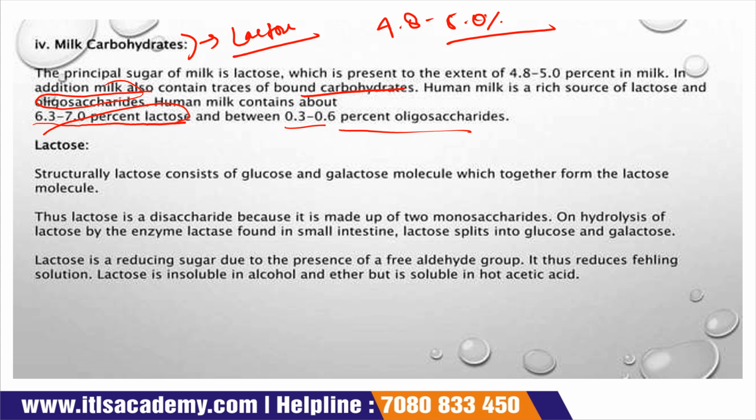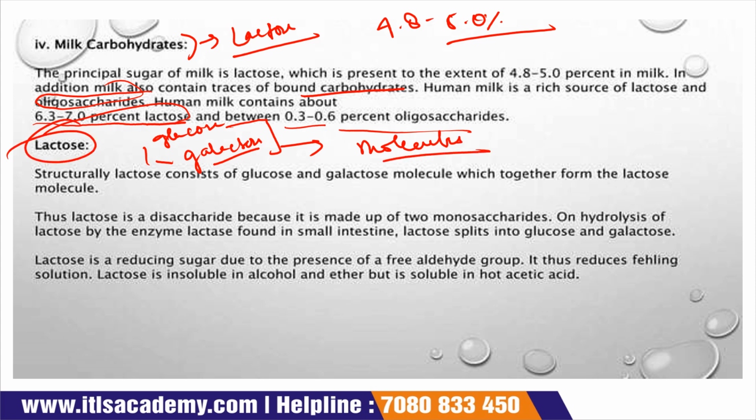Structurally, lactose consists of glucose and galactose. Okay, they are disaccharides, which contain two monosaccharides, glucose and galactose, and their molecules bond together to form a lactose molecule. These glucose and galactose form a molecule, and this molecule is called lactose. We all know that lactose is a disaccharide because it is made up of two types of monosaccharide, glucose and galactose.